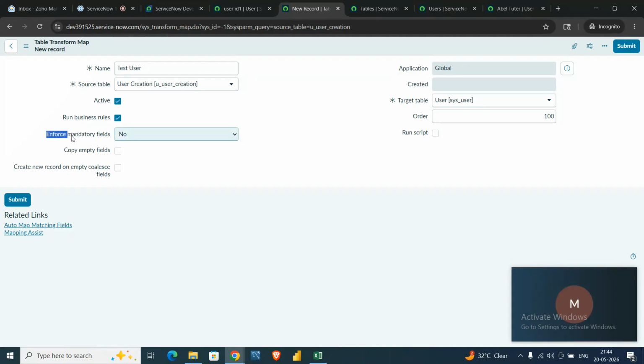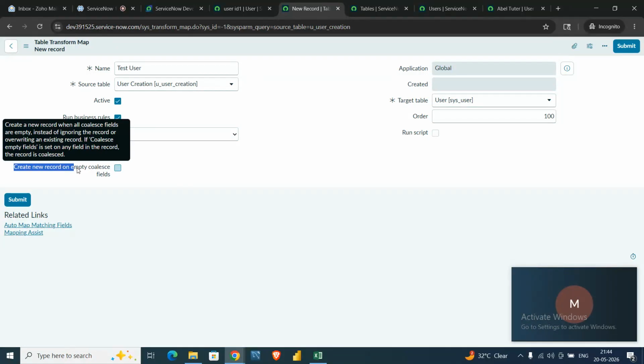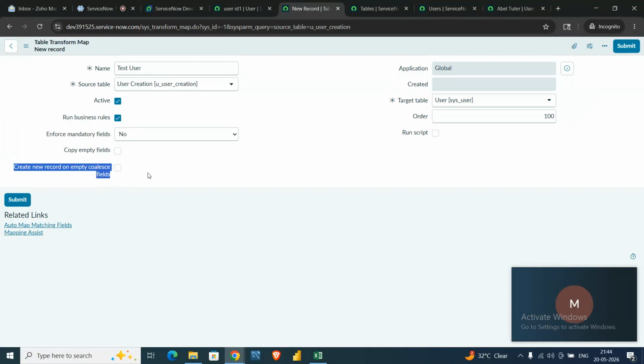The third and most important thing is enforce mandatory fields, copy empty fields and create new record on empty coalesce field. Let me tell you what these three are.